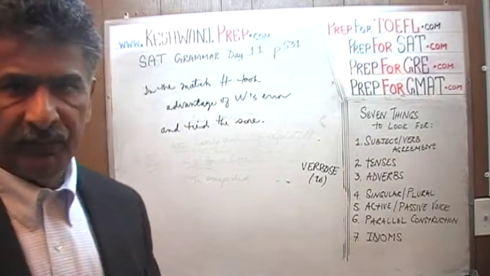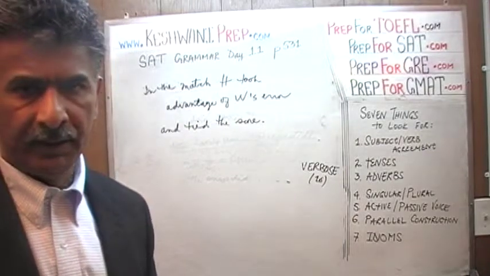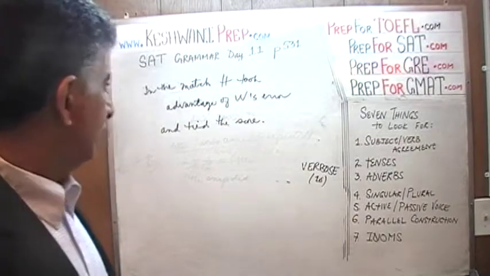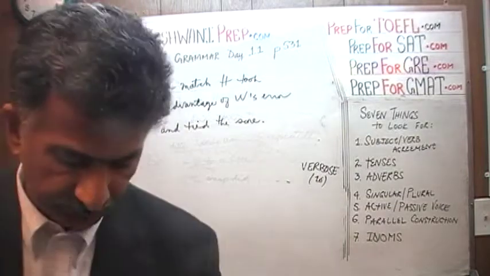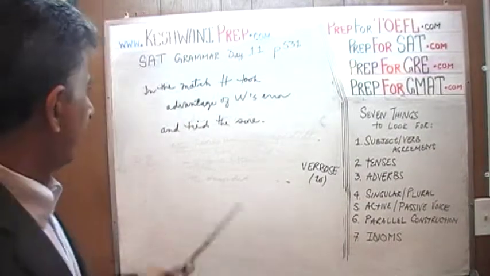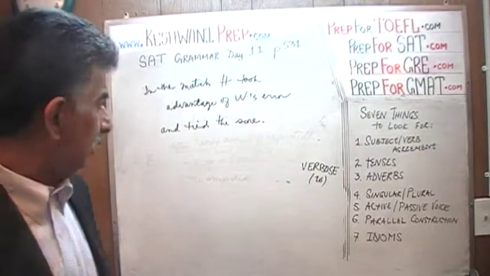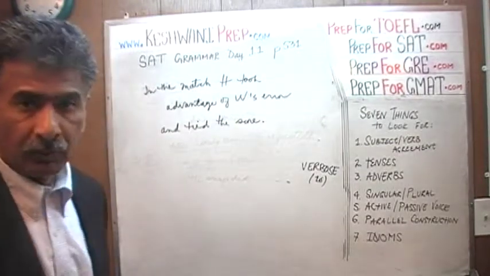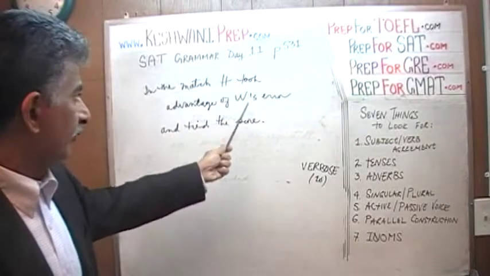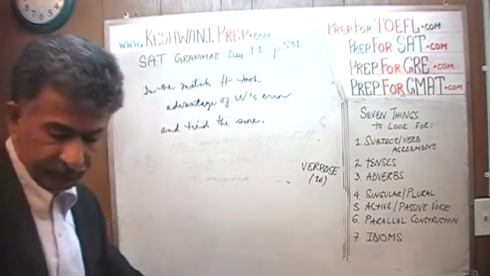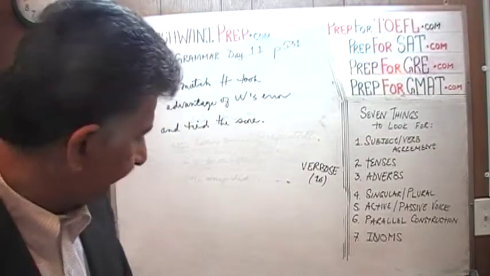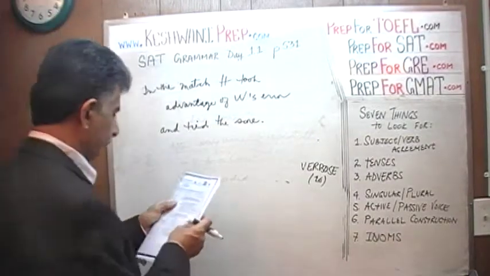Now, had that been the end of the sentence, this sentence would have been fine the way it is, which is why nothing is underlined there, because it's fine. The sentence reads like this. It says, in the match, Higgins took advantage of Williams' error and tied the score. Let's see what they say. They go on to say something else. And tied the score.